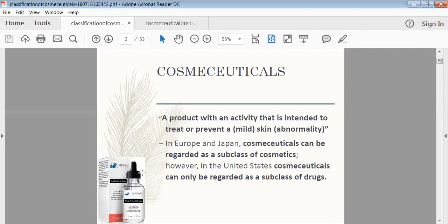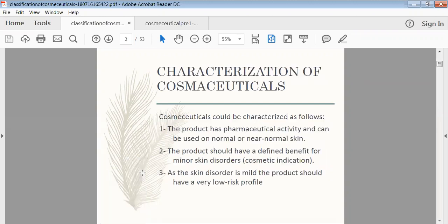So in a simple way, cosmeceuticals are nothing but the medicated type of cosmetics which have much more activeness than your cosmetics. Cosmetics are meant only for a superficial action, but cosmeceuticals can reach deeper into the skin, and they can elicit the action much faster than your cosmetics.